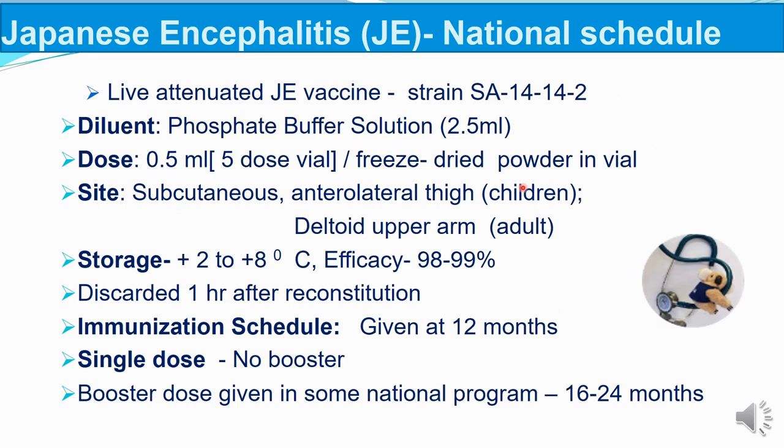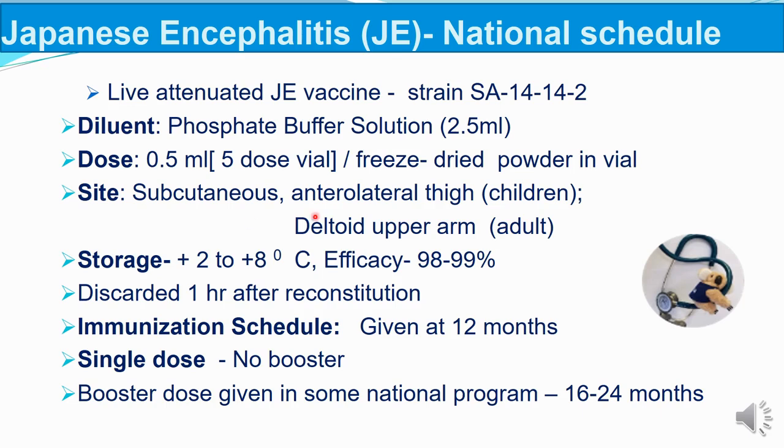Japanese encephalitis vaccine in Nepal National Immunization Schedule. Here we use live attenuated JE vaccine strain SA-14-14-2. This is a freeze-dried powder coming in a vial. So here you need a solution. The diluent is phosphate buffer solution 2.5 ml, which comes along with the vaccine. You need to mix this powder in this solution, and per vial they give 5 doses. So per vial you can vaccinate 5 children.